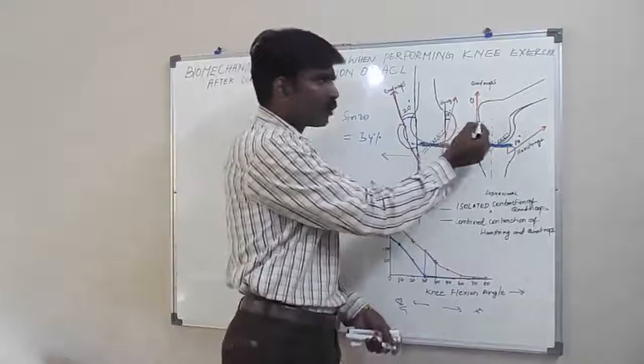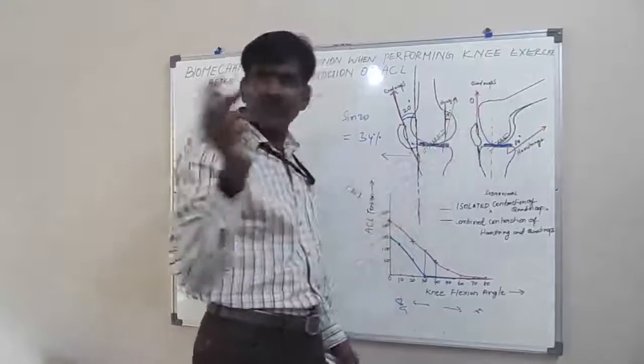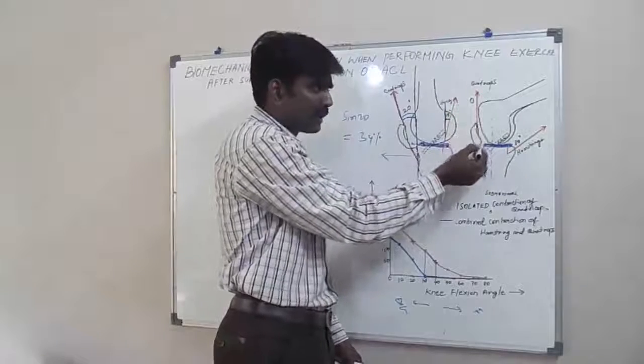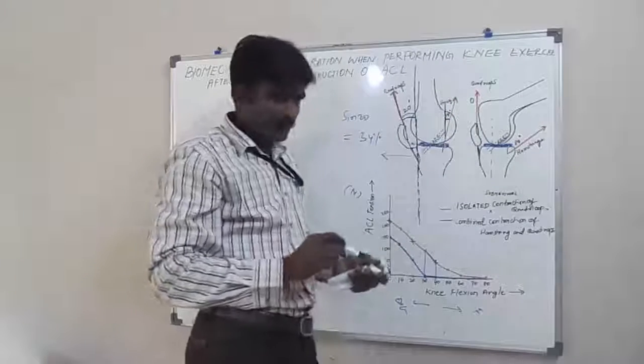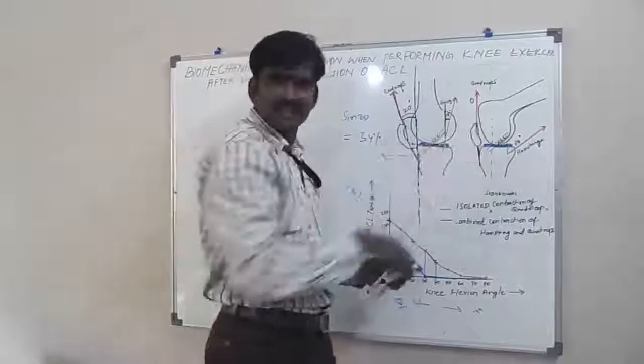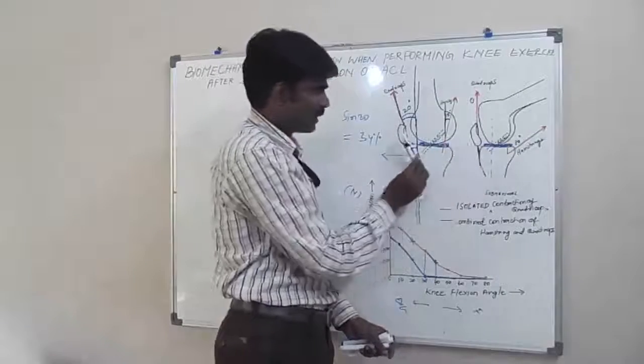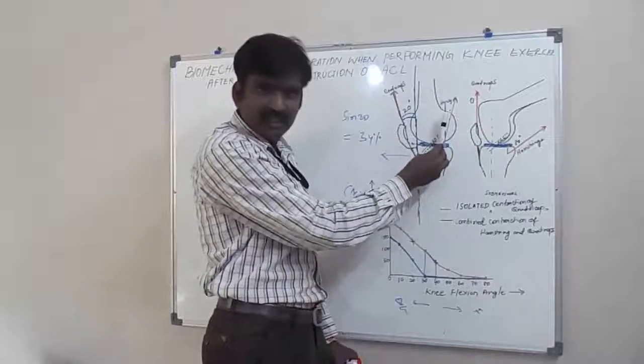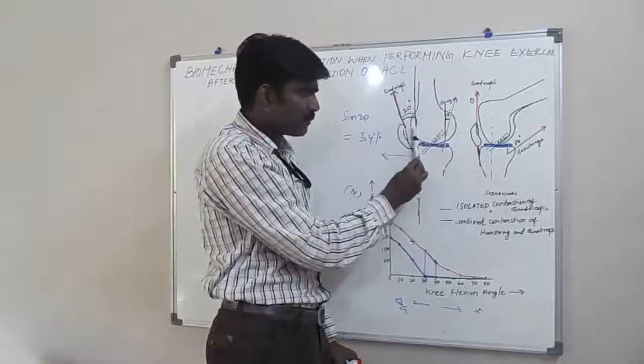So the line of force of the quadriceps muscle, as I have already told, is always parallel to the patellar tendon. As the knee is flexed, the angle of the patellar tendon with the long axis of the tibia becomes parallel.